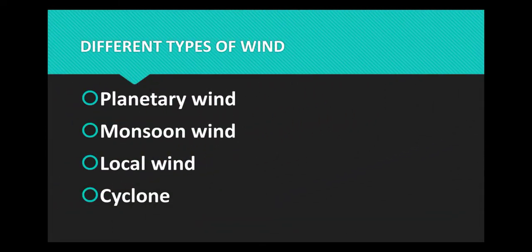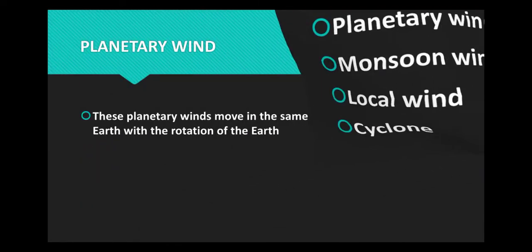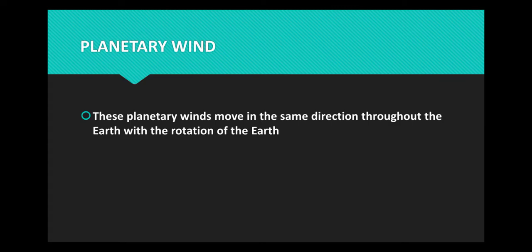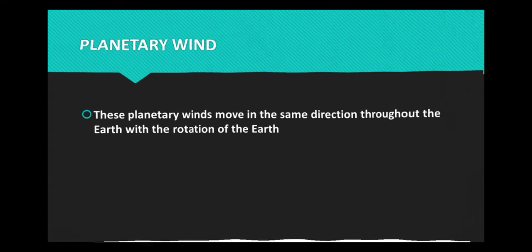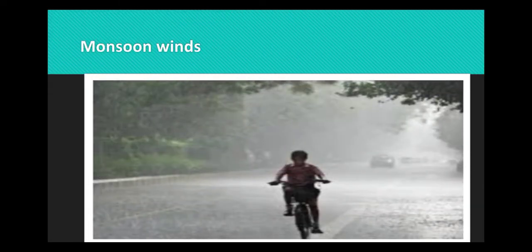Different types of wind: planetary wind, monsoon wind, local wind, and cyclone. Planetary winds. These winds move in the same direction throughout the earth with the rotation of the earth. Monsoon. The monsoon basically refers to big winds.